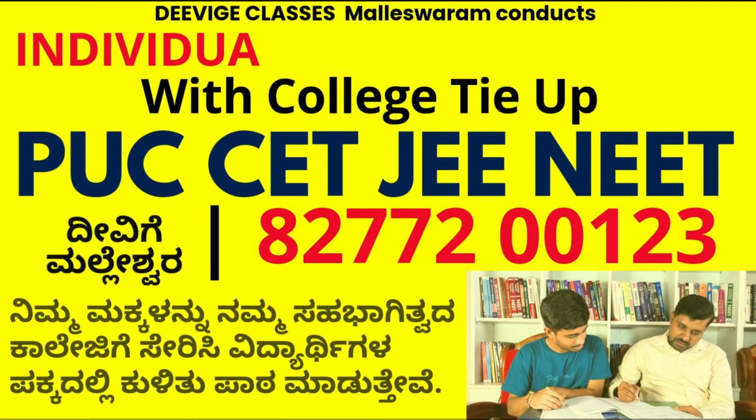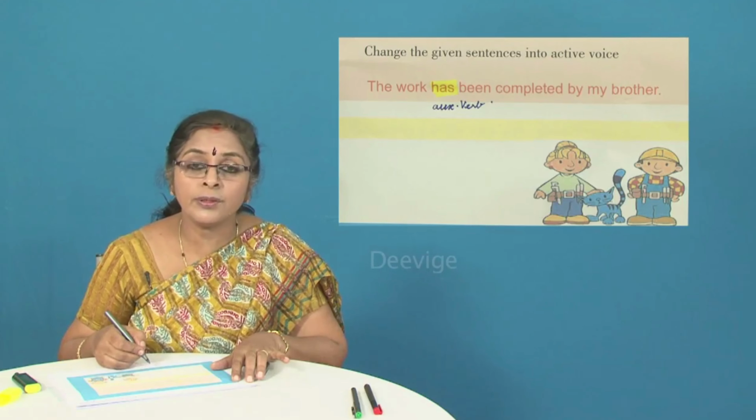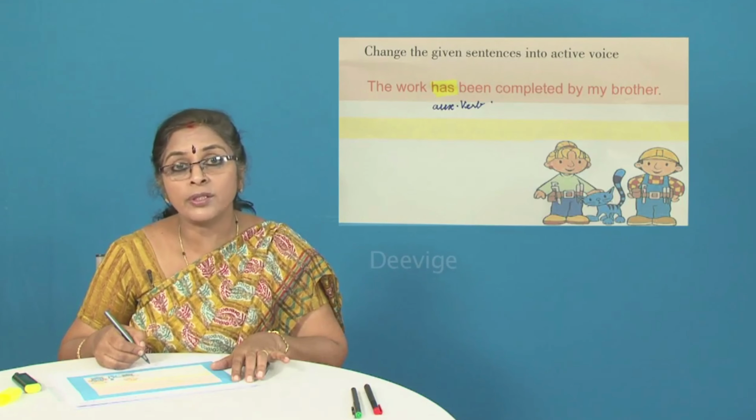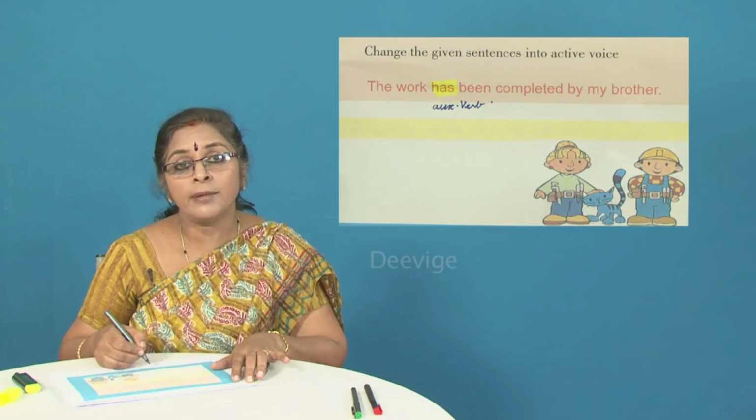I have told you in my last class that when you have any of these three verbs, has, have or had, they indicate perfect tense. Has is the auxiliary verb. What is the auxiliary verb also known as, students? It's also known as helping verb. Why do we call auxiliary verbs also helping verbs? Because they help to make the sentence grammatically correct.